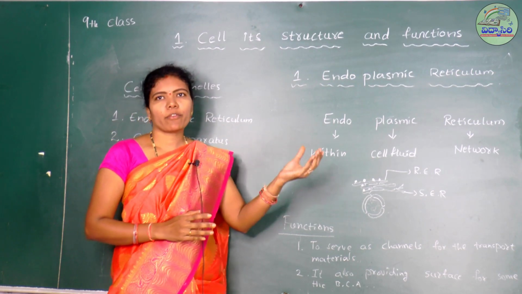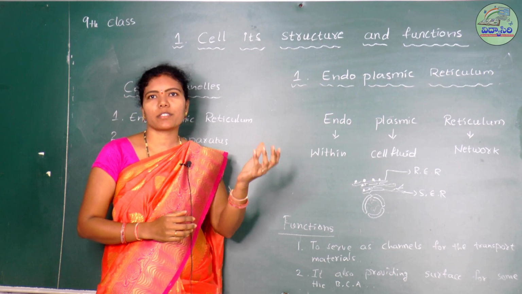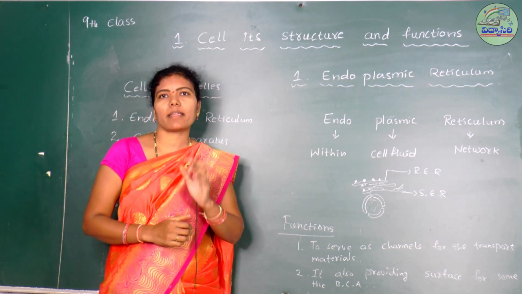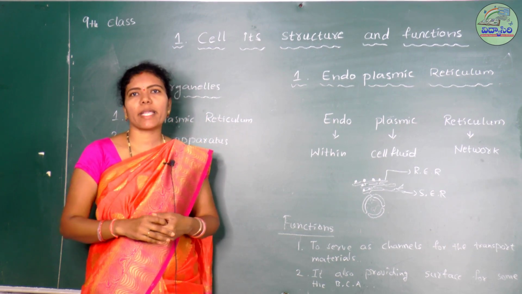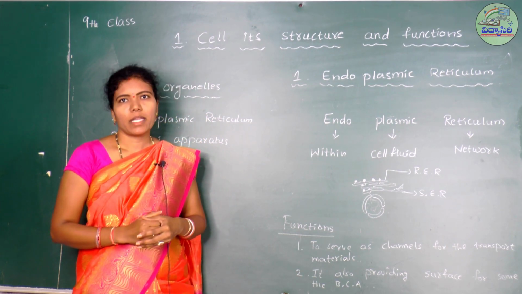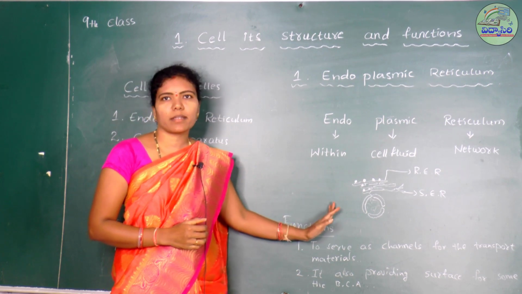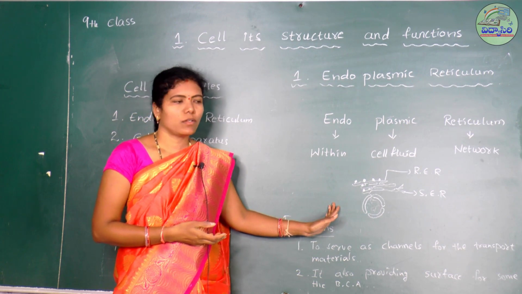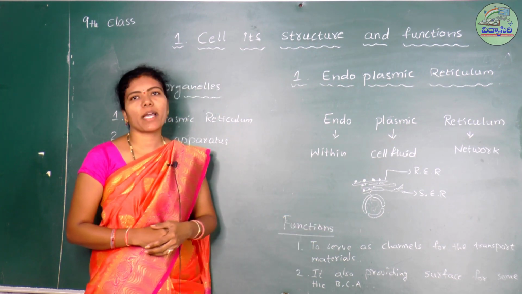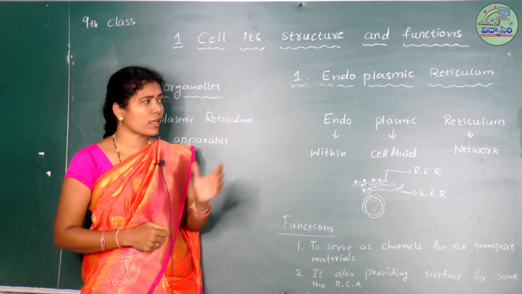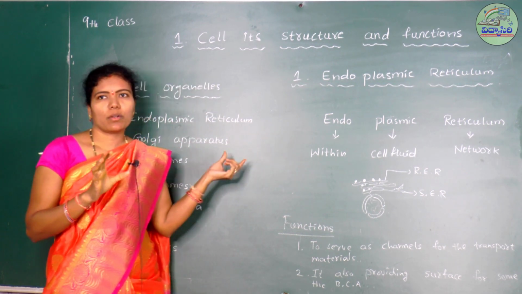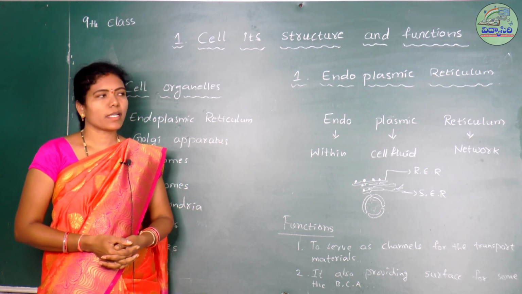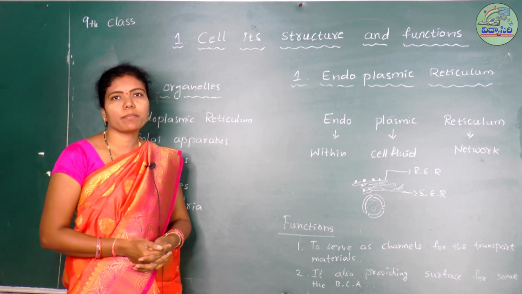The SER manufactures the lipids, the RER manufactures the proteins. Another crucial role of SER, mainly in vertebrate liver cells, is detoxifying the poisons and drugs in the liver cells. So this is the importance of the endoplasmic reticulum. It is a large network consisting of tubules and sheets, and that is called the endoplasmic reticulum.